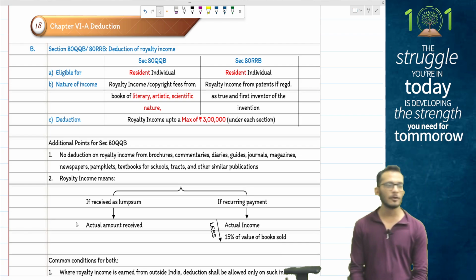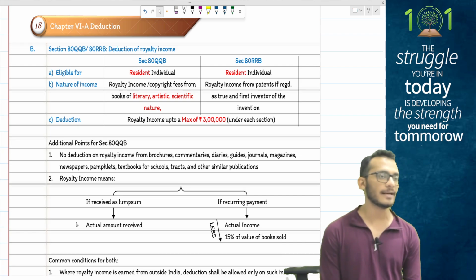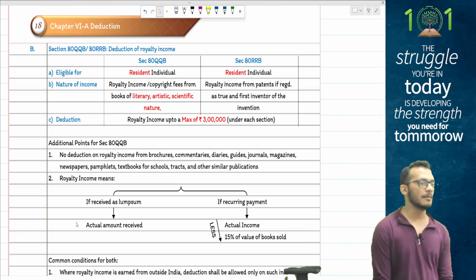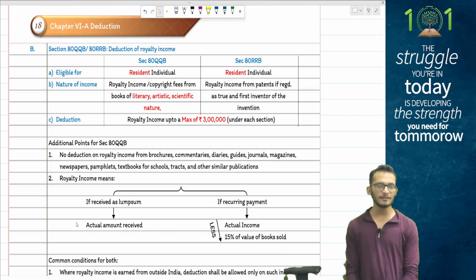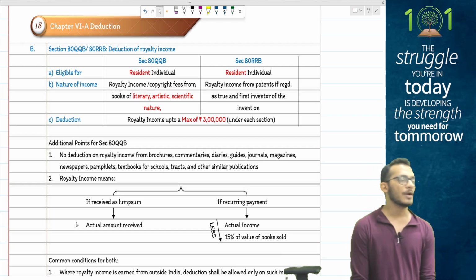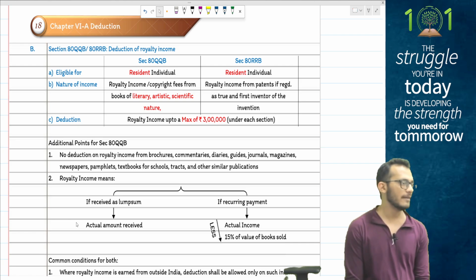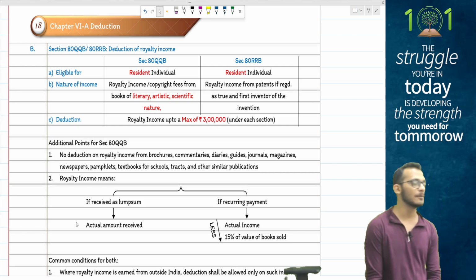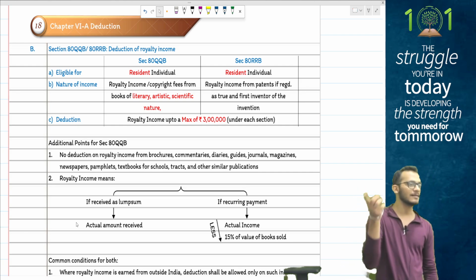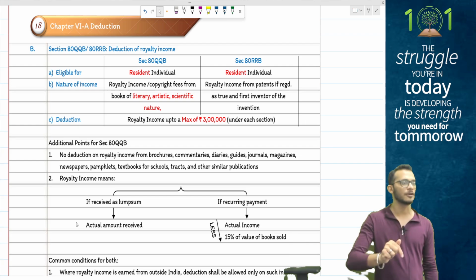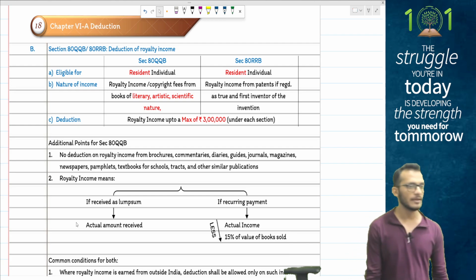Some conditions to be followed, people. If you are going to receive royalty from outside India, you need to receive the money within India within 6 months from the end of the previous year. Whatever royalty you are receiving should not exceed 15% of the gross revenue. If you are receiving more than 15%, the whole amount will be taxable under PGBP, but I will give deduction only for 15%.